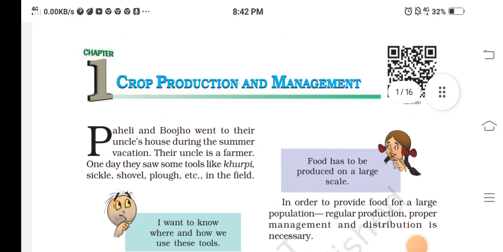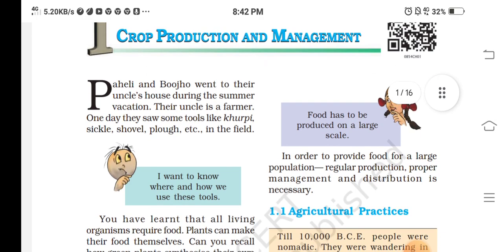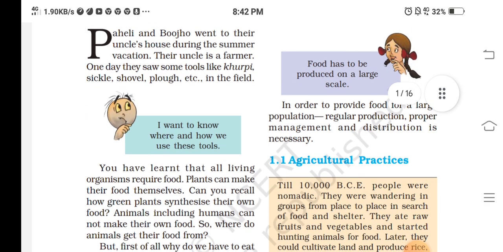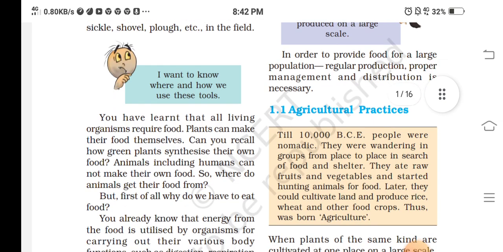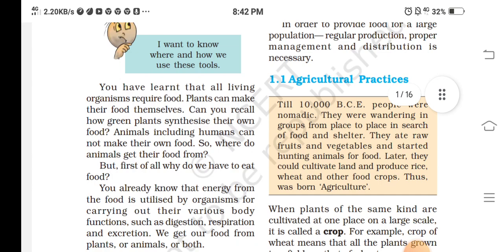Management. Class 8, Chapter 1. Paheli and Boojho went to their uncle's house during summer vacations. Their uncle is a farmer. One day they saw some tools like khurpi, sickles, shovel, plow, etc. in the field. I want to know where and how we use these tools.